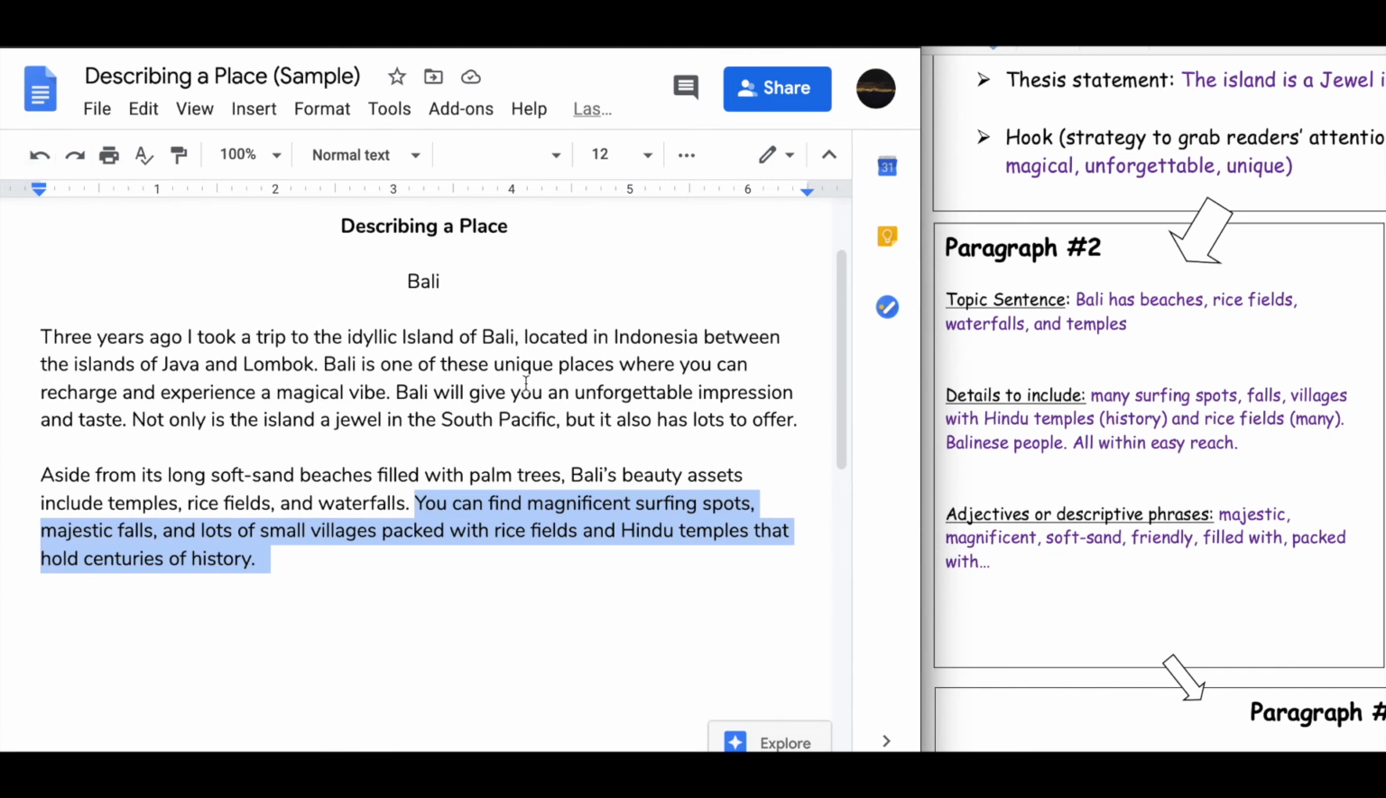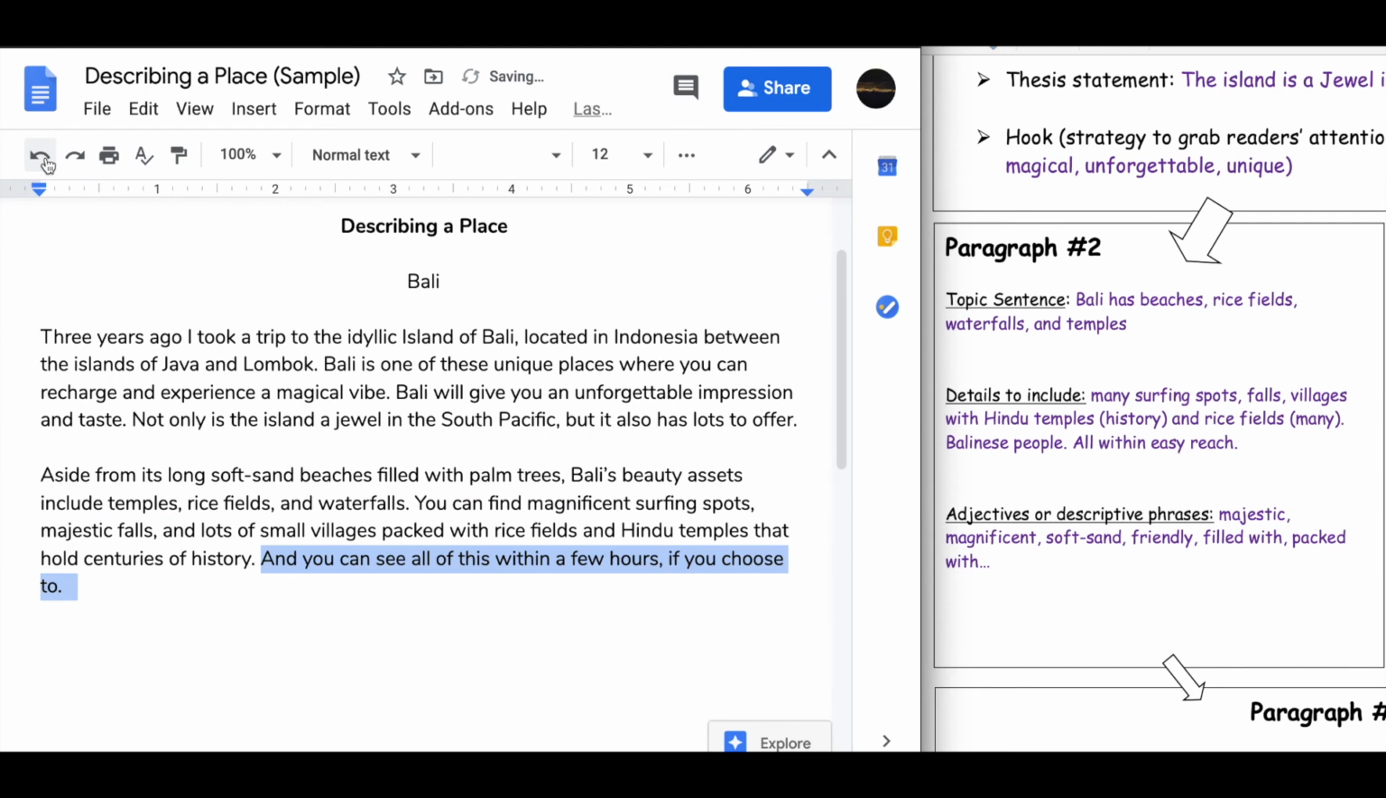Notice that I've already started using a lot of the descriptive language, adjectives and phrases that I had placed here just to back me up in case I needed to look for words. It just makes the process of writing the paragraph a lot easier because I don't have to be searching for words all the time. If I need to, no problem, but it just saves me some time. And you can see all of this within a few hours if you choose to, right? Referring to the idea that this is all within reach.